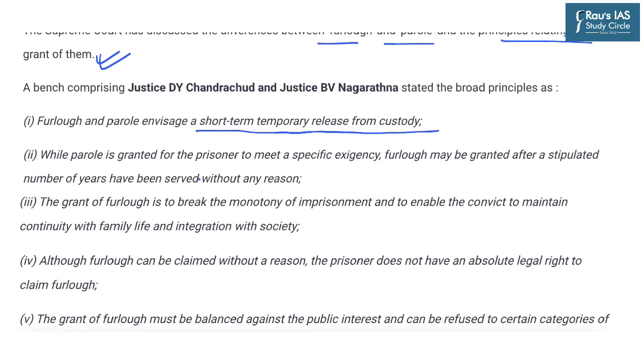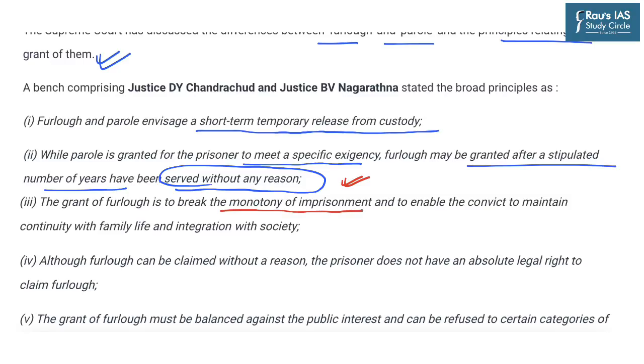while parole is granted for the prisoner to meet a specific exigency. Furlough, on the other hand, may be granted after a stipulated number of years, 2, 3 or 4, have been served, without a reason. Now this aspect becomes important with respect to furlough, that a minimum number of years have been spent in jail without a particular reason. It further says that the grant of furlough is to break the monotony of imprisonment and to enable the convict to maintain continuity with his family and also integration with the society.